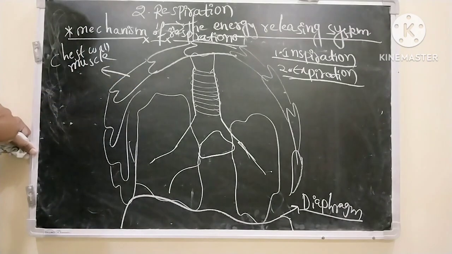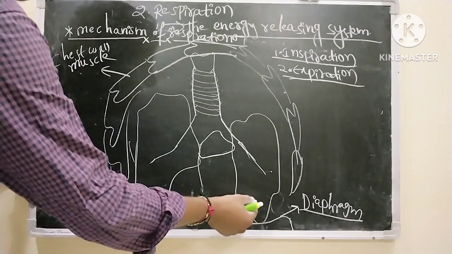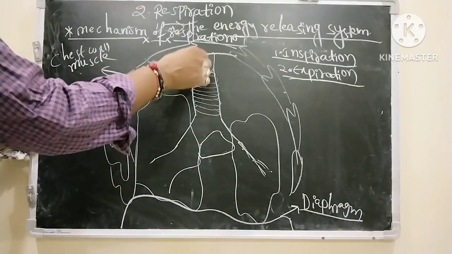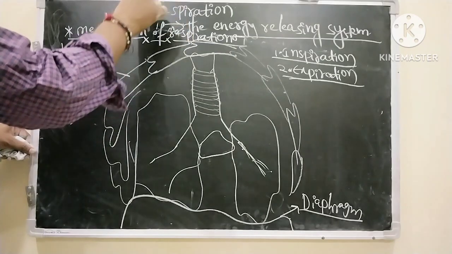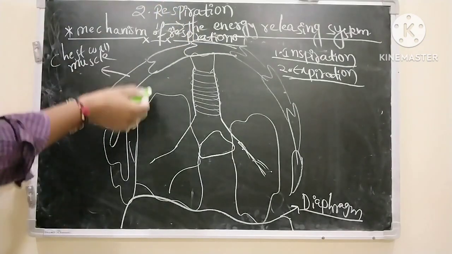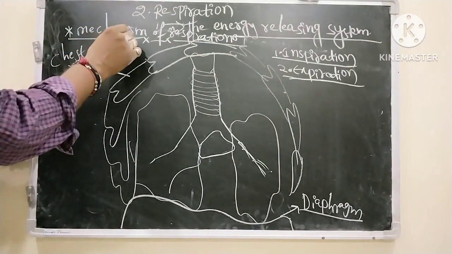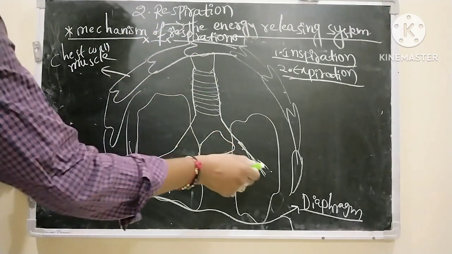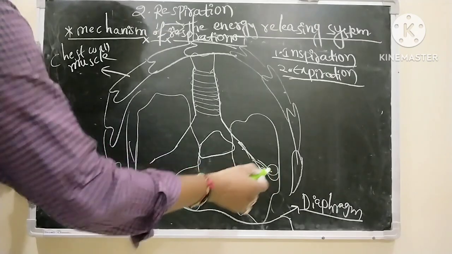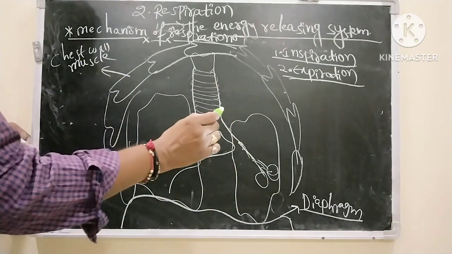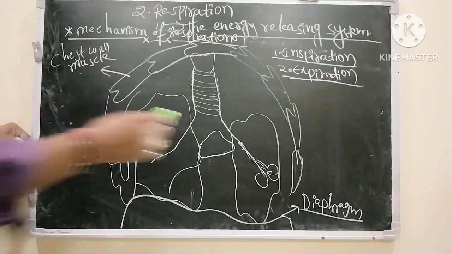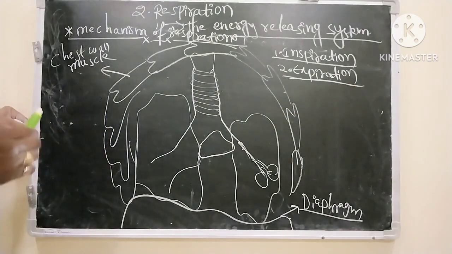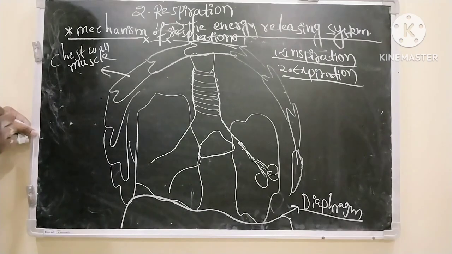So in the reverse pathway, from alveoli, bronchioles, bronchus, trachea, larynx, pharynx, nasal cavity, nostrils to outside. During inspiration, it goes nose, nostrils, nasal cavity, pharynx, larynx, trachea, bronchus, bronchioles and alveoli, like this. This is the inspiration, and the reverse pathway is the expiration. So this is about the mechanism of respiration in human beings.